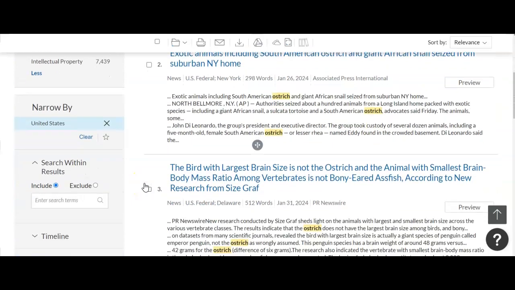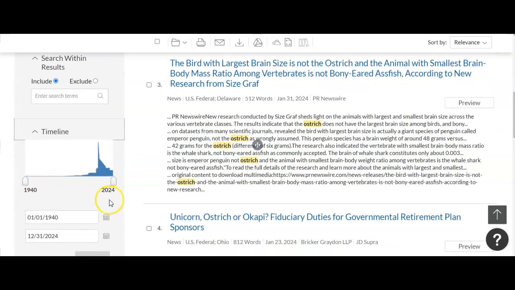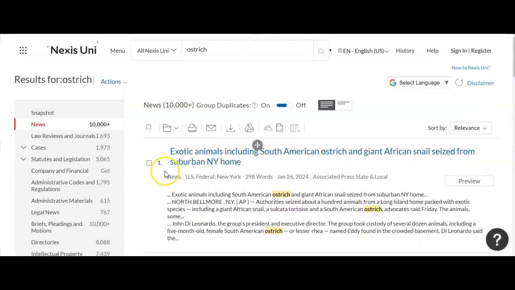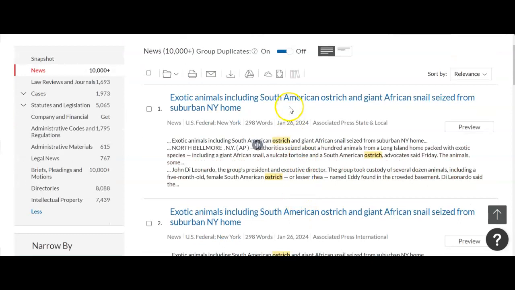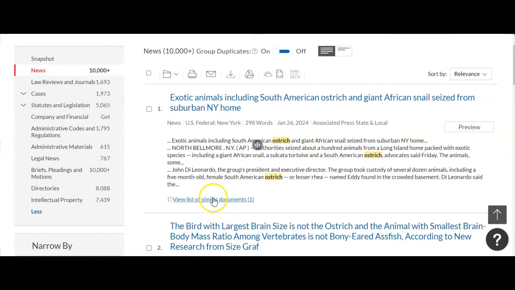You can also look at your timeline if you wanted to see when these articles were published. They start 1940 to 2024. You can change your timeline and update that by clicking the OK button. And then you can also do this little box, the slider bar up at the top. If there are two articles published in two different places, they will many times appear right underneath, like this number 1 and number 2. You can actually click this little slider button from off to on, and it should collapse them together, and you'll see that there's a link that says, oh, there's more than just this one article. There was that other one there too.